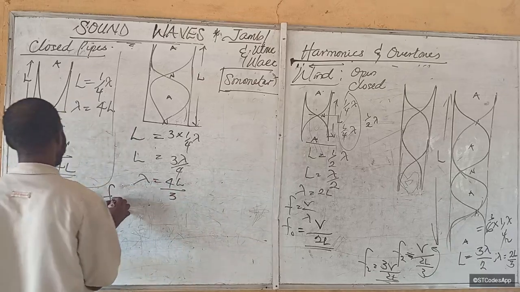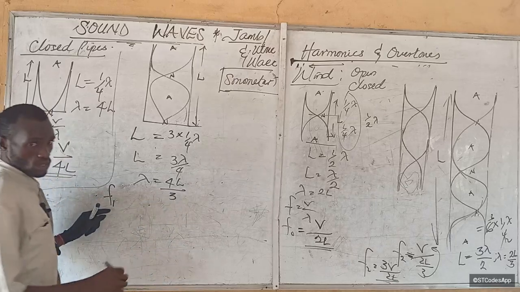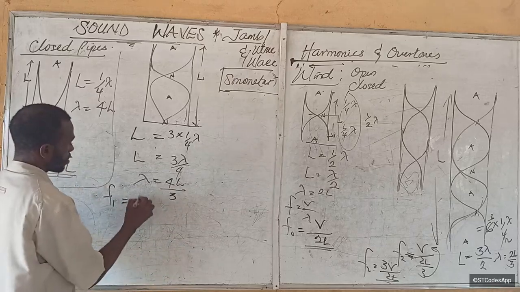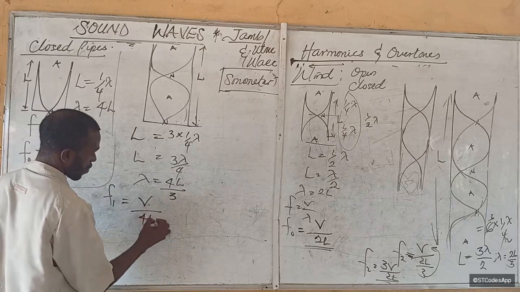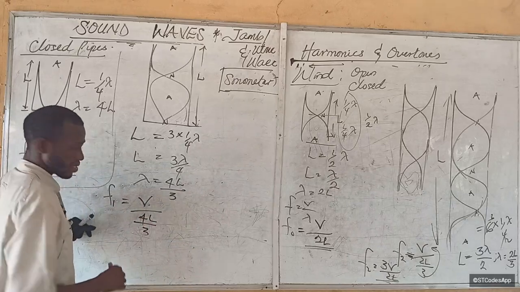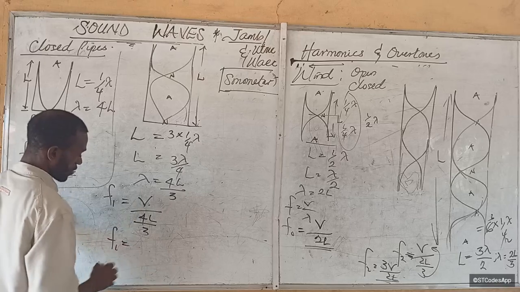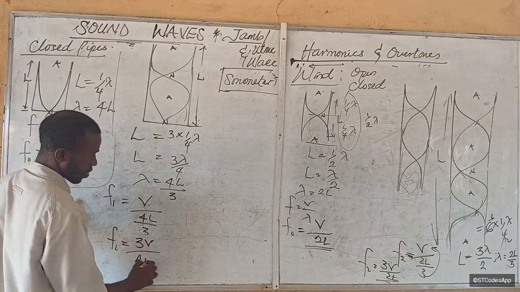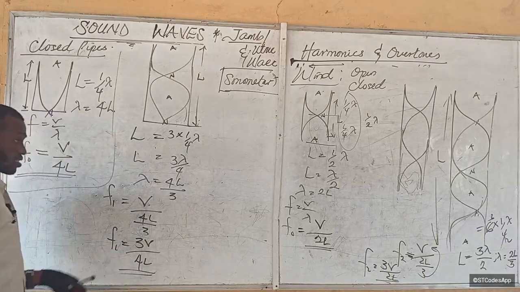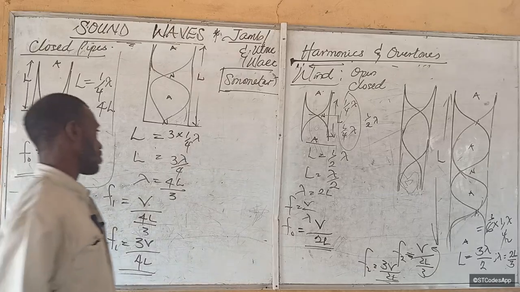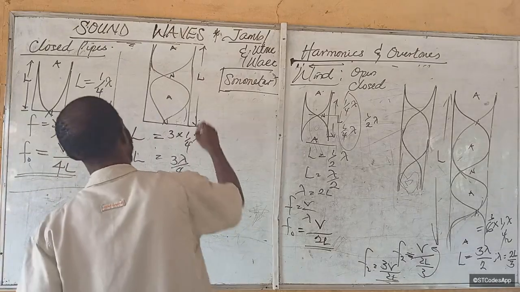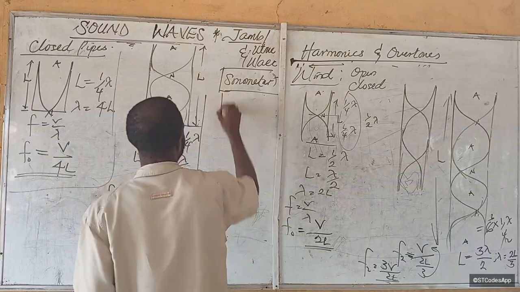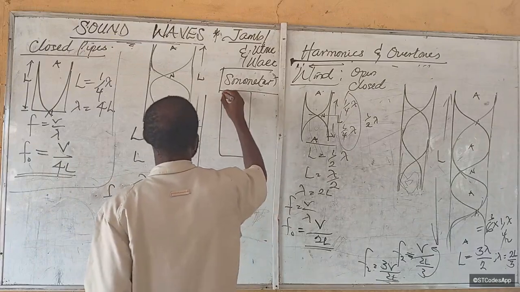So what will be our first overtone? V over 4L over 3. So F sub 1 will equal to what? 3V over 4L. This is the what? Our second harmonic.